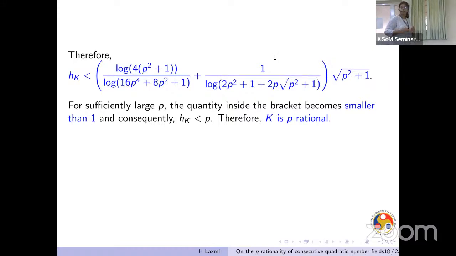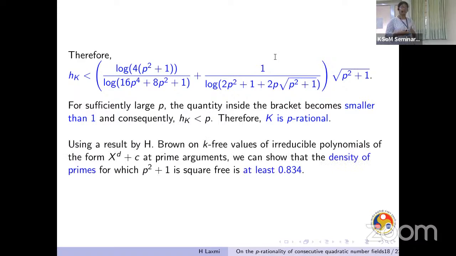And for that, we can observe that log(4(p²+1)) divided by log(16p⁴) is almost equal to 1/2. And if we see the second term as a sequence in n, this converges to 0. So for large prime numbers, we can make the second term sufficiently smaller than 1/3. So combining both of these, when multiplied with root of p²+1, this becomes lesser than p, satisfying the first criterion as well. So with both of these, we could show that K is p-rational.